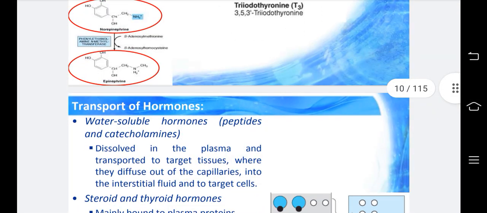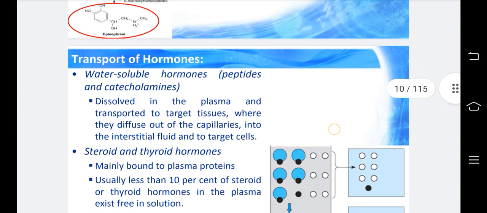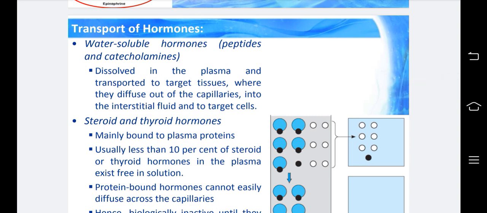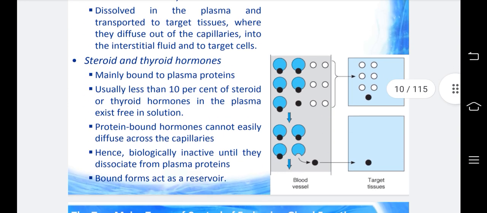I am going to read this once again. Water-soluble hormones, peptides and catecholamines, are dissolved in the plasma and transported to target tissues, where they diffuse out of the capillaries into the interstitial fluid and to target cells. Then steroid and thyroid hormones are mainly bound to plasma proteins. Usually less than 10% of steroid or thyroid hormones in the plasma exist free in solution. Protein-bound hormones cannot easily diffuse across the capillaries, hence are biologically inactive until they dissociate from plasma proteins. Bound forms act as a reservoir.